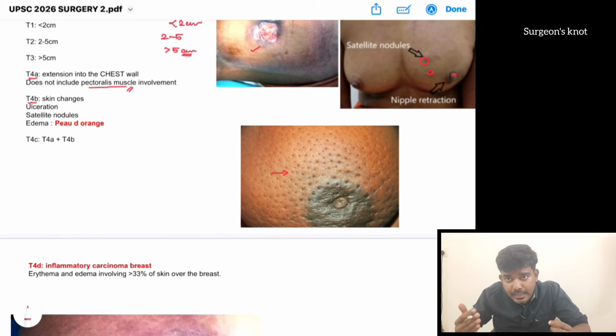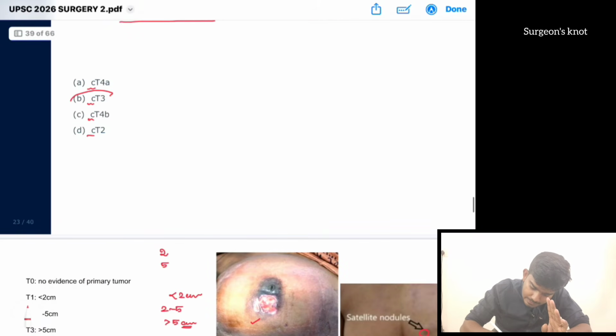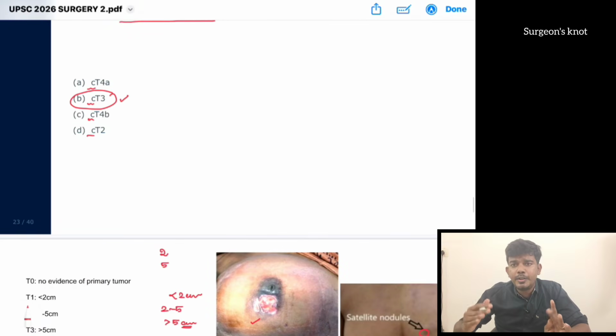If there is edema as well as peau d'orange in more than 33% of the breast, then it is an inflammatory breast carcinoma, that is T4D. Here nothing of this is given, only the pectoralis major muscle involvement is given, but that doesn't come in the staging. So the answer is T3. So the answer is CT3. This is the correct answer. Here they are going to check the concept that pectoralis major involvement is not involved in breast staging. That is what they expect from you in this question.